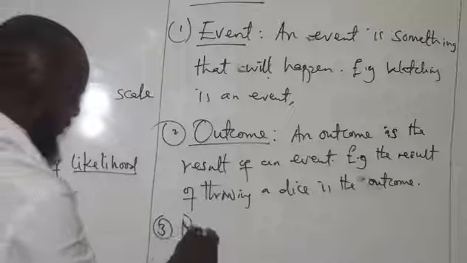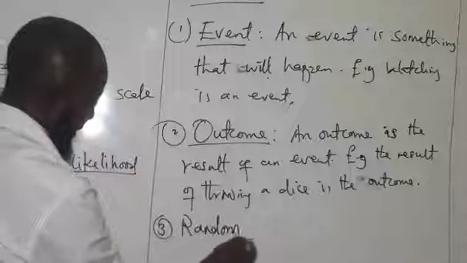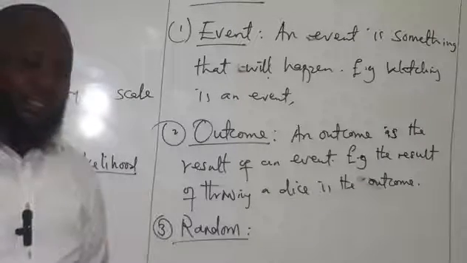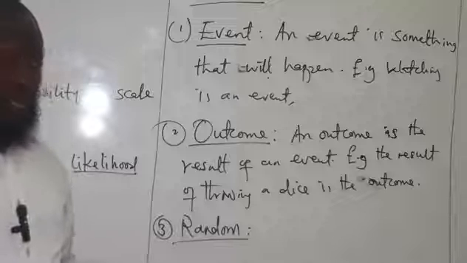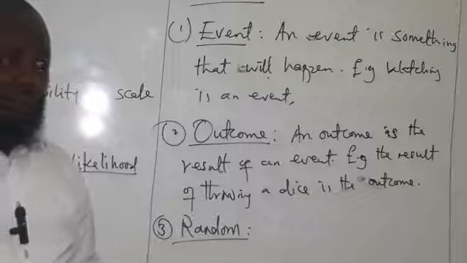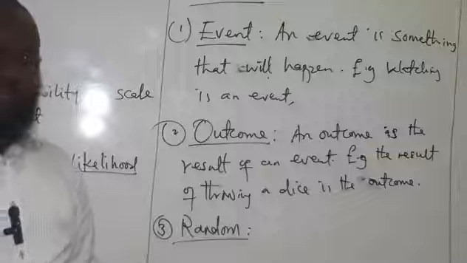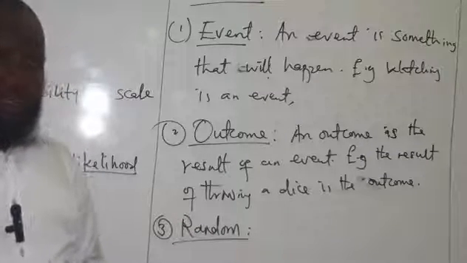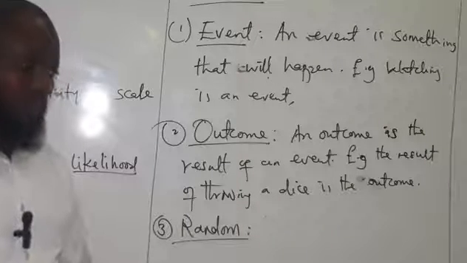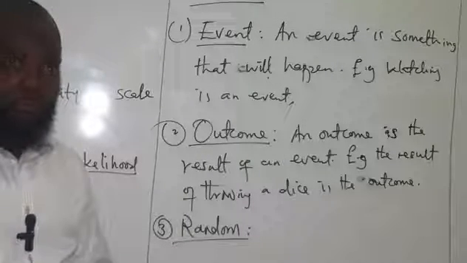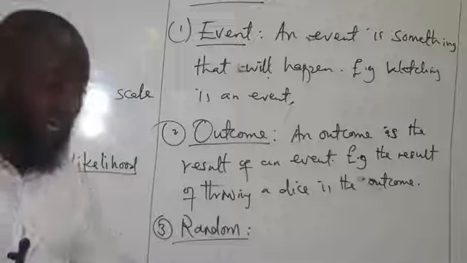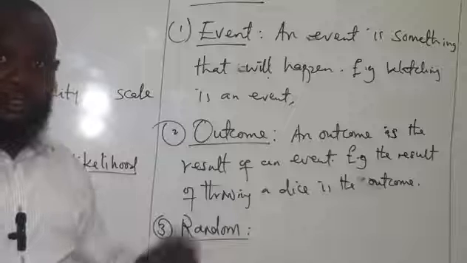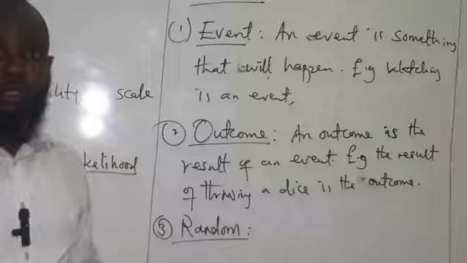We make use of this word most often in probability: random. When we talk about random, it is without being biased. That's the meaning of random. So you are doing something without any kind of bias. You are not giving preference to one or the other. For example, if I want to pick from a basket with different kinds of fruits, I will just pick any one without giving preference to any of them. Whichever one my hand lands on, that's what I'm going to pick. That's what we call random.